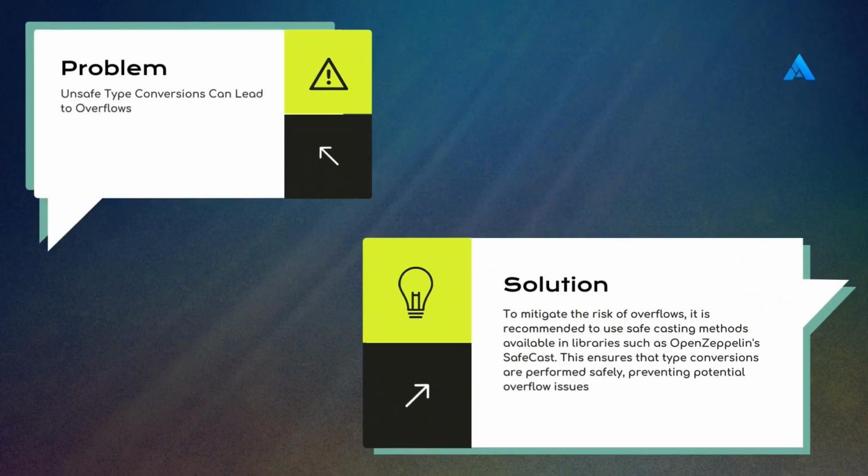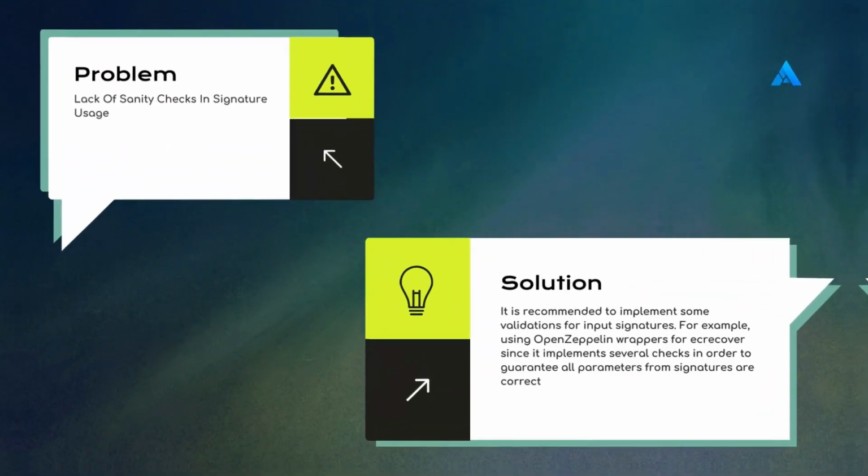Unsafe type conversions can lead to overflows. To mitigate the risk of overflows, it is recommended to use safe casting methods available in libraries such as OpenZeppelin's SafeCast. This ensures that type conversions are performed safely, preventing potential overflow issues.